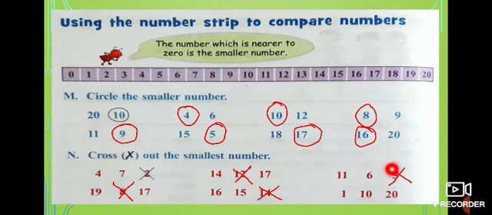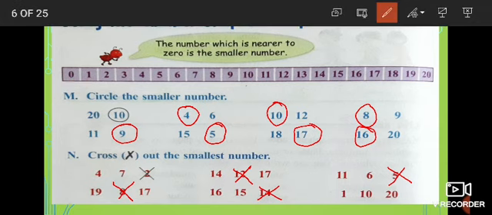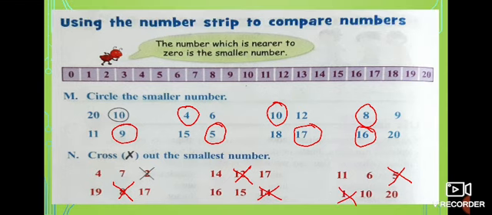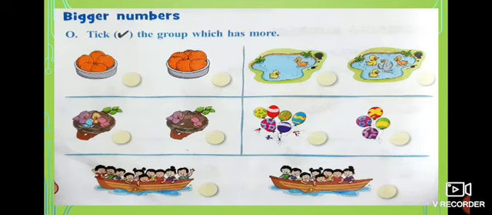1, 10, 20. Where is 1? 1 is here. Where is 10? 10 is here. And 20, it's very far. Which is very near? 1 is very near. So which is the smallest one? 1 is the smallest. So we have to cross this. You understand this, children? Shall we pass on to the next one?